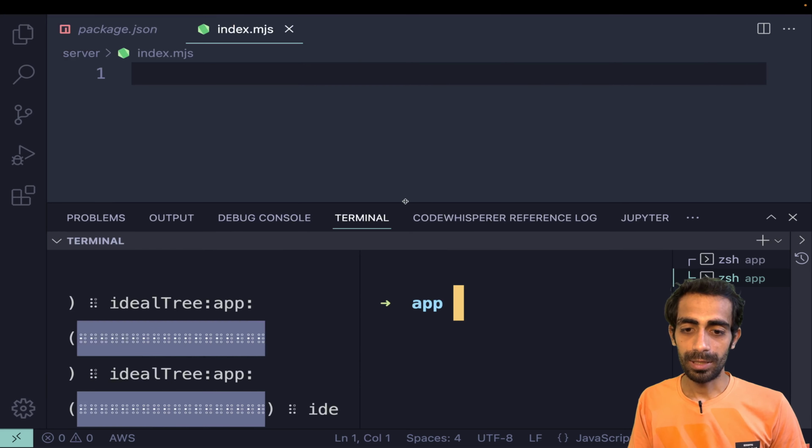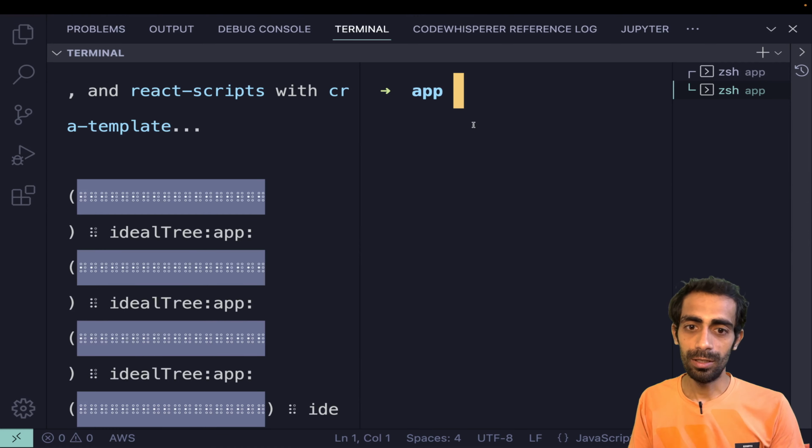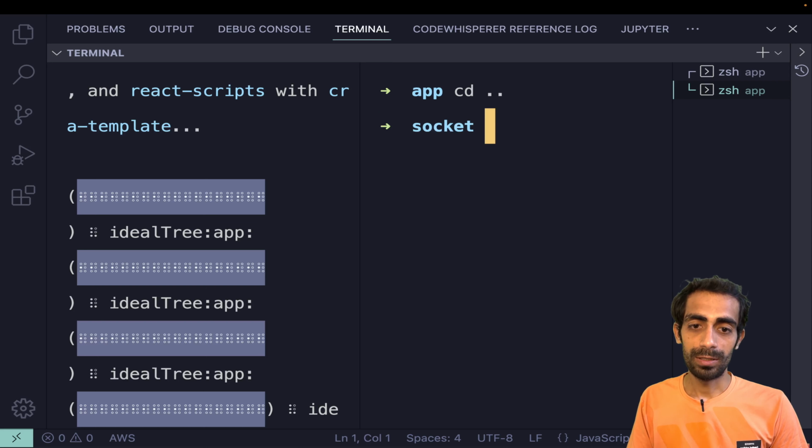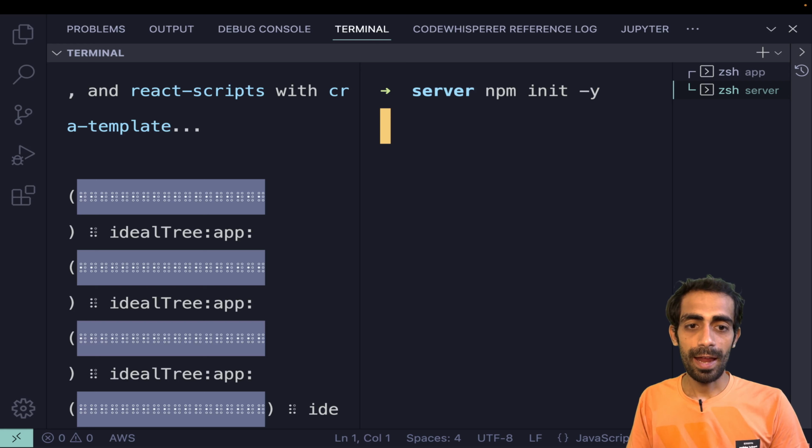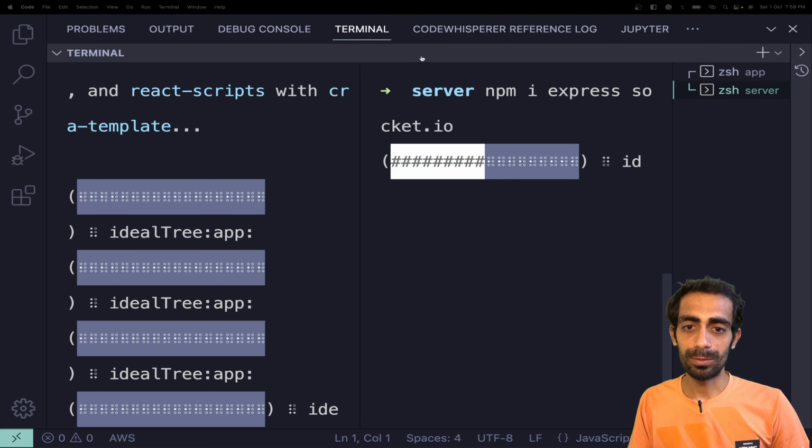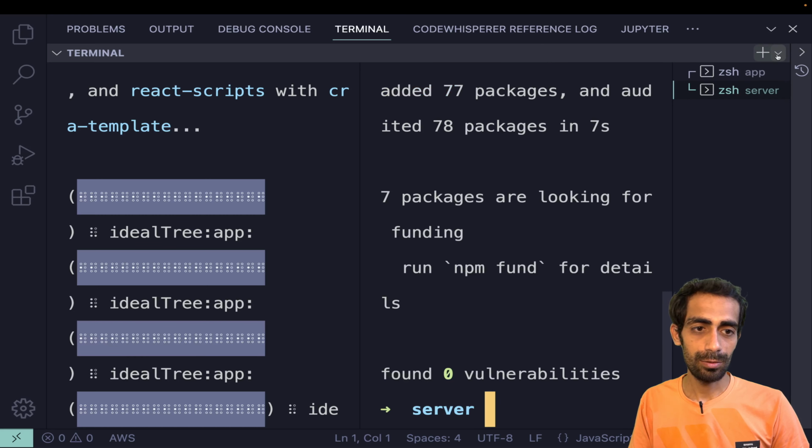First I need to change directory to server, and inside that I'll run npm init -y, and then install a few packages: socket.io and express. That's it, you need to set up these two things.